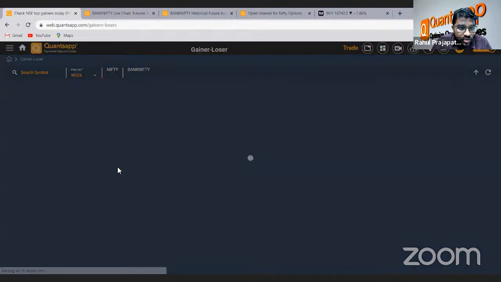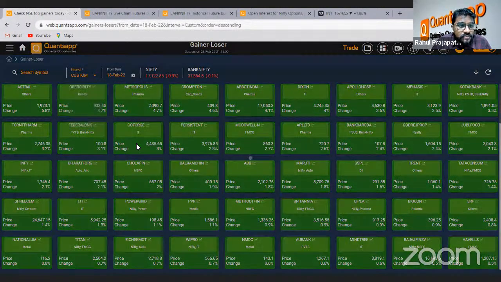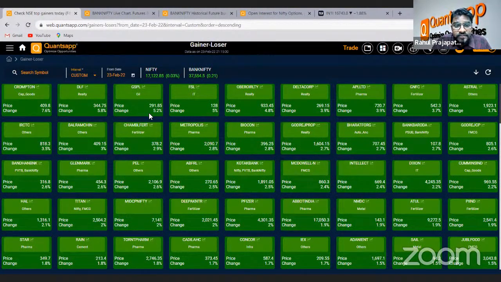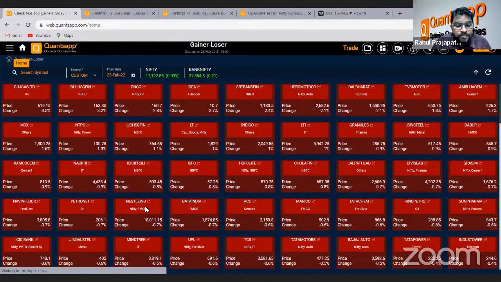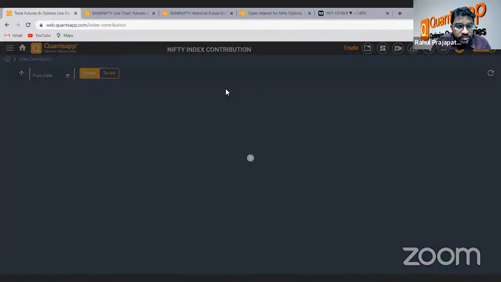Now let's come to the top gainers and losers yesterday. Crompton, DLF and GSPL were the top gainers yesterday. Gujarat Gas, India Bulls Housing Finance and ONGC were the top losers yesterday. If we go and check the index contributor,